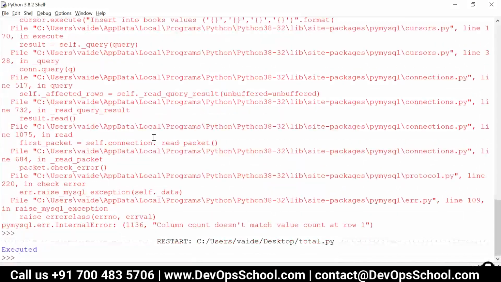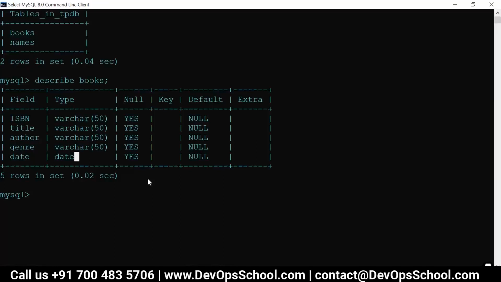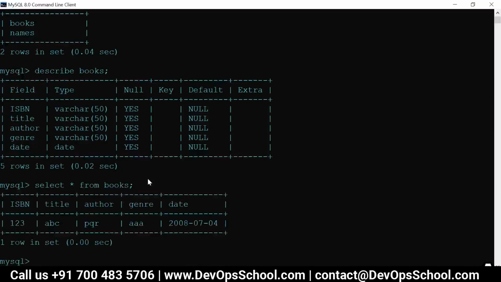Yes, okay. There are 5 columns and I am inserting the values for only 4 columns, so it was giving us an error. Let us go to the database and check the values. Select from books. Oh, the value is not inserted.